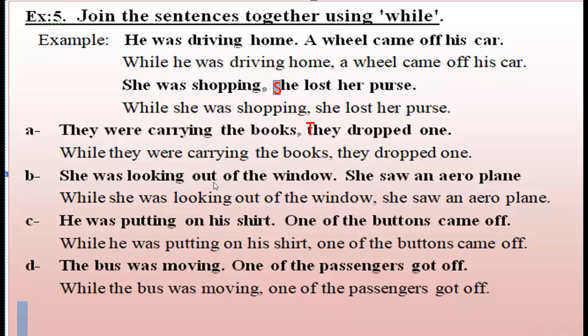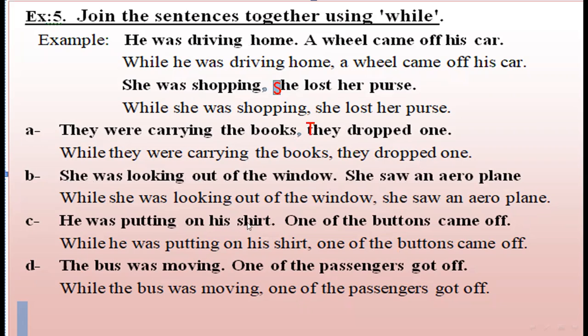So here again we repeat this exercise. Number 1: They were carrying the books. They dropped one. While they were carrying the books, comma, they dropped one. Next is: She was looking out of the window. She saw an aeroplane. While she was looking out of the window, comma, she saw an aeroplane.